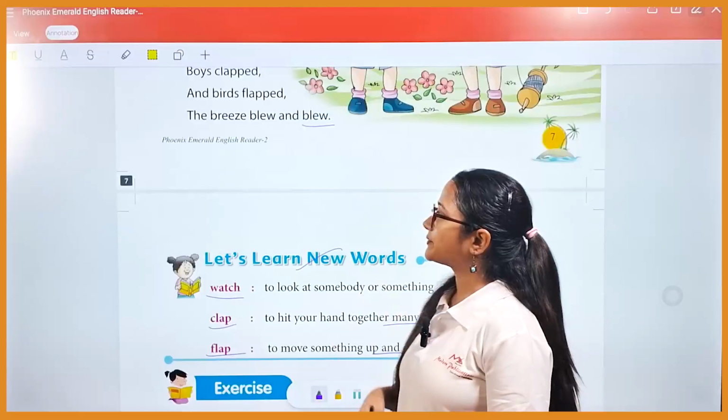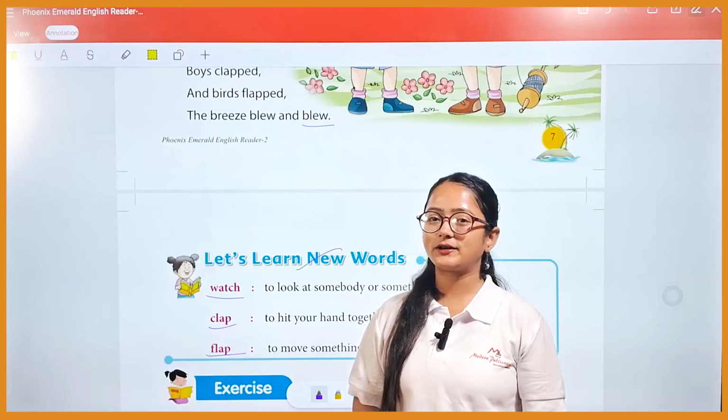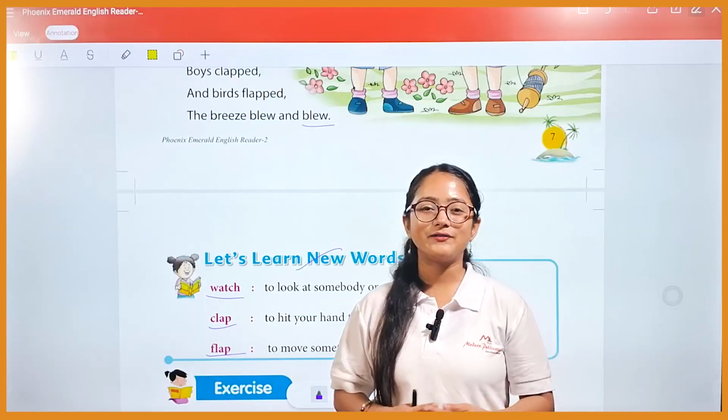So I hope students that you understood this poem. Now you have to recite this poem again, and also complete the exercises.